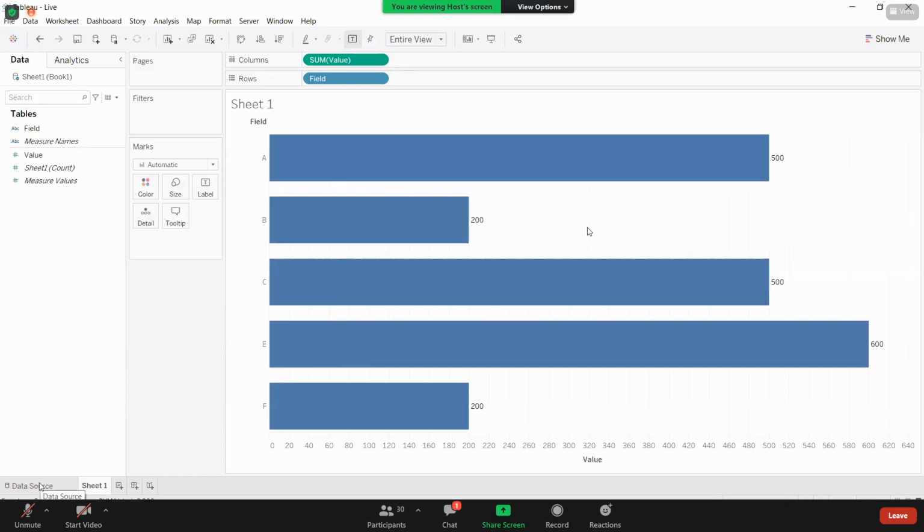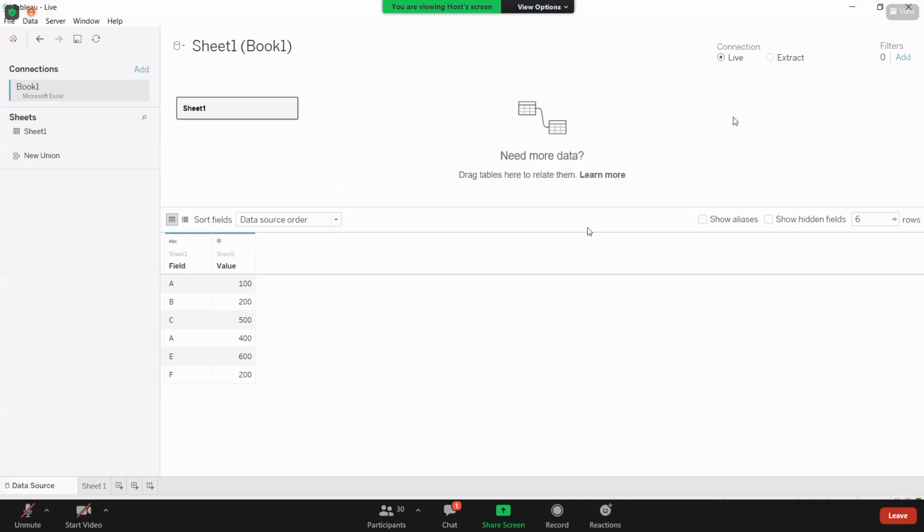Now I'm talking about extract here. First of all, what is extract and what is live connection? Live connection means you are building that connection path between your data source and Tableau. So there is nowhere you are saving the data into your machine. You are not forming any copy of the data. Whatever is there at that end gets reflected at Tableau. Only that connection path we give with this live connection.